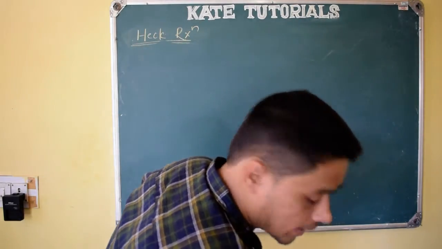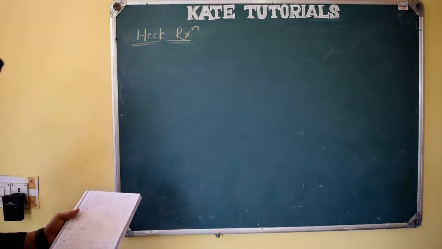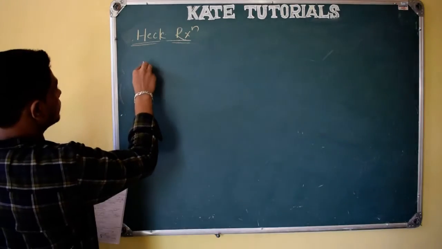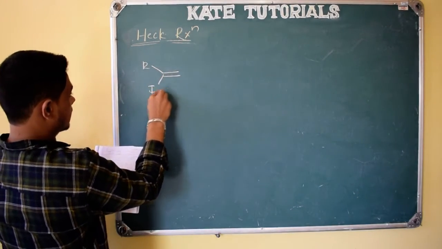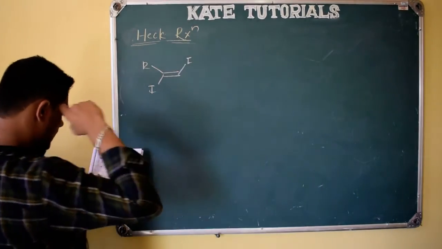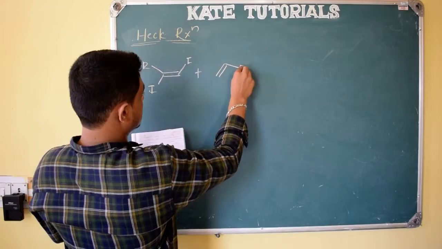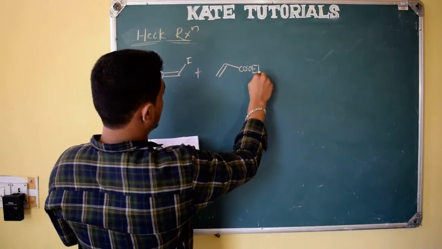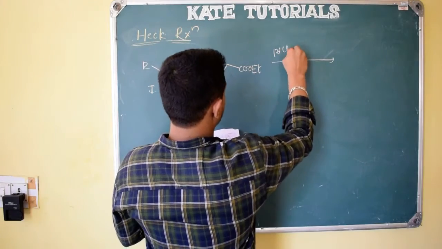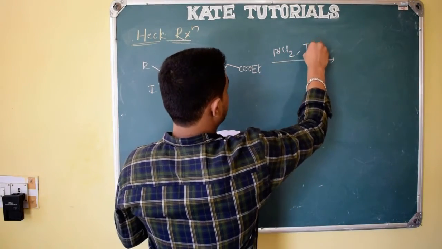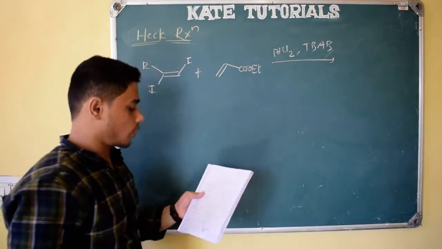So this is about Heck reaction. So let me check. Yeah, I have got 10 more minutes. Let us solve one more problem. See here, R, iodine and iodine, right? So here they have taken electron withdrawing group, which is COOEt, ester group they have taken, right? So catalyst palladium in presence of chloride, TBEB they have mentioned, and here they have mentioned what?